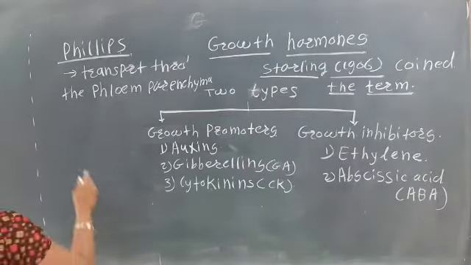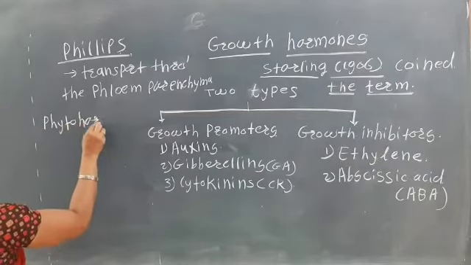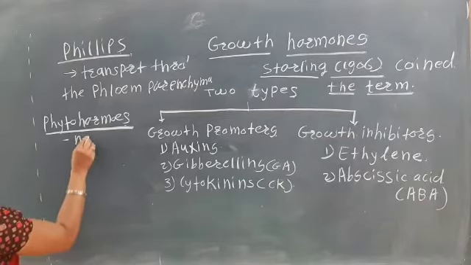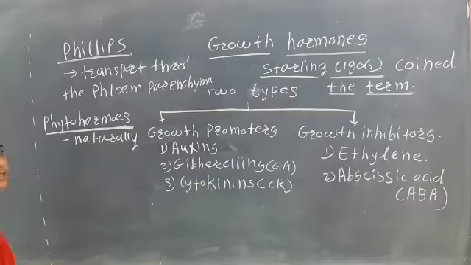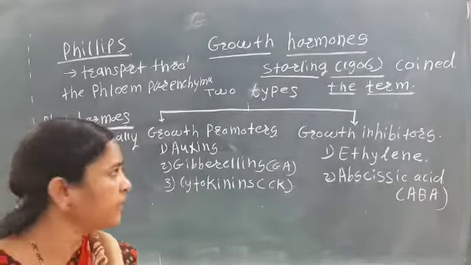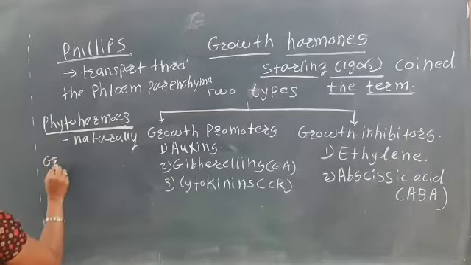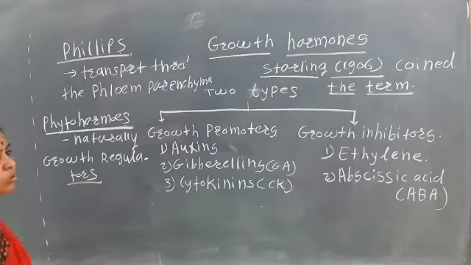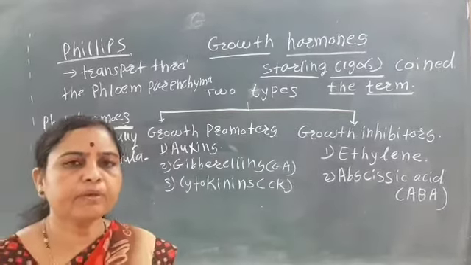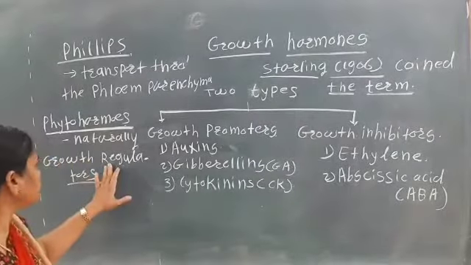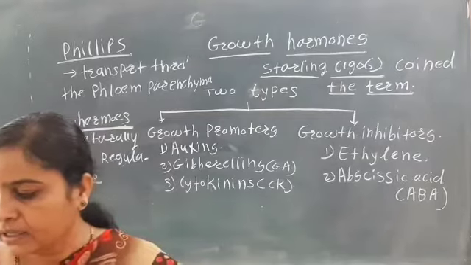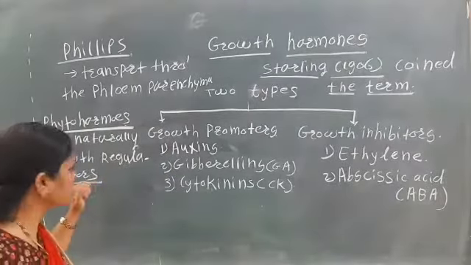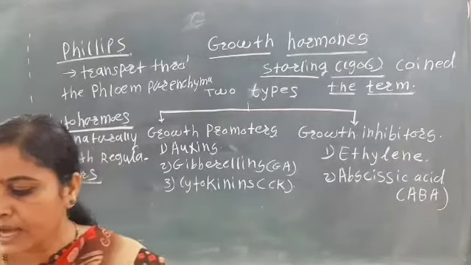Phytohormones are synthesized naturally in the plants, while the growth regulators may be artificially synthesized.